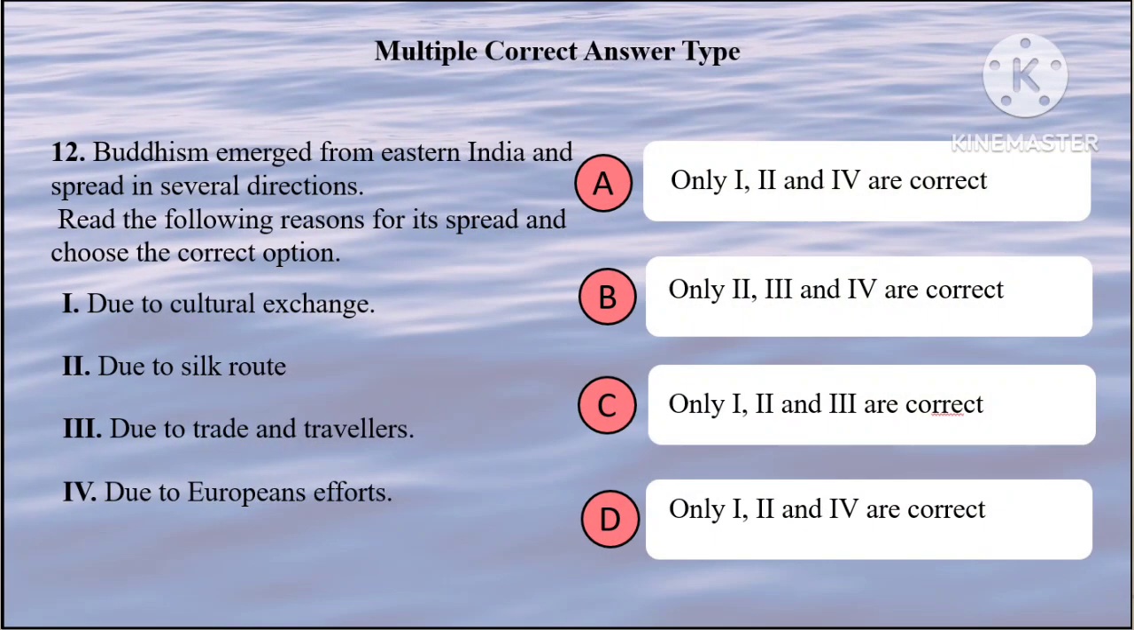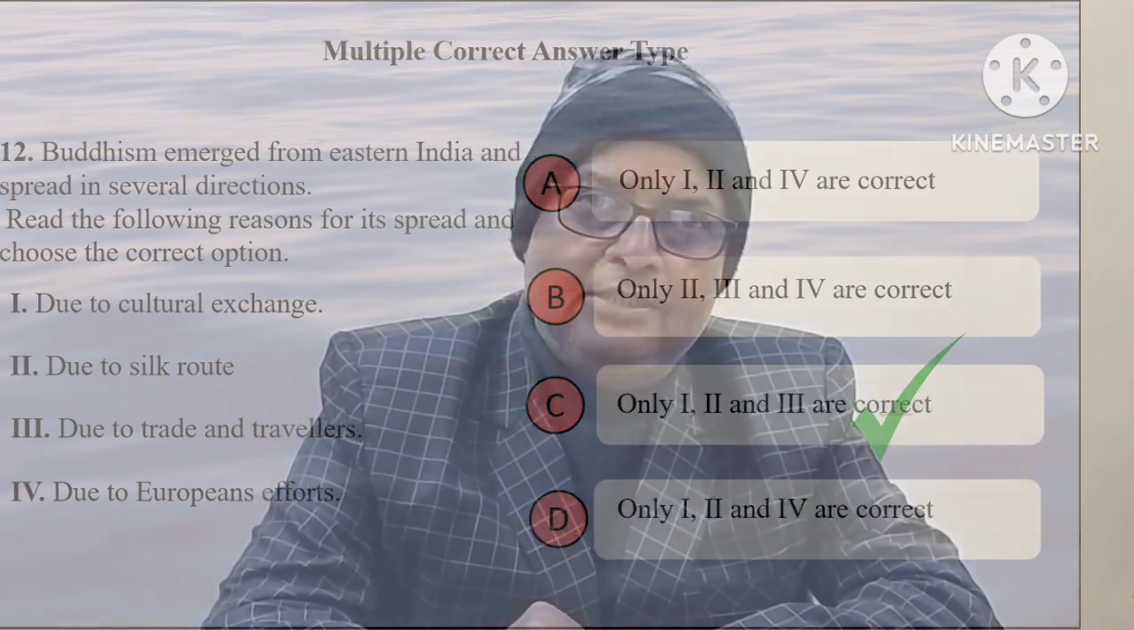Next, Buddhism emerged from eastern India and spread in several directions. Due to cultural exchange? Yes. Due to Silk Route? Yes. Due to trade and travelers? Of course, yes. Due to European efforts? No. So all are correct except the last one. So the correct option is C.